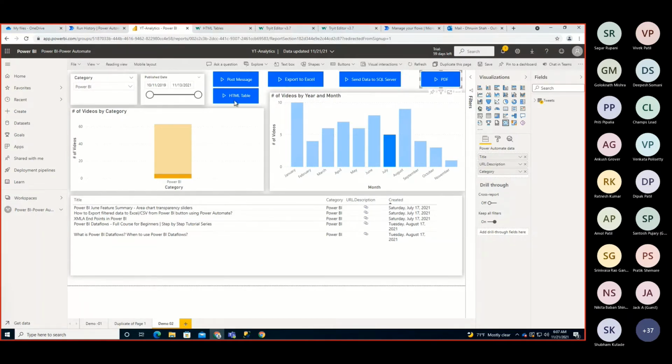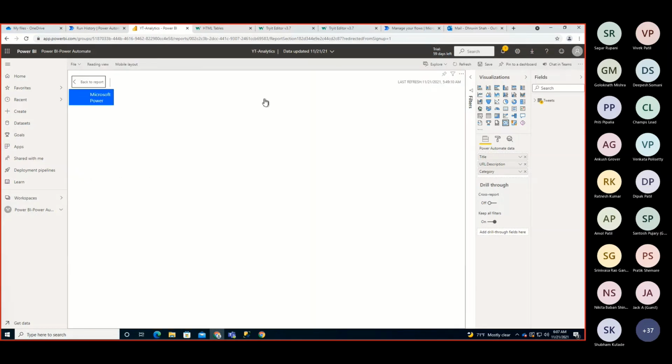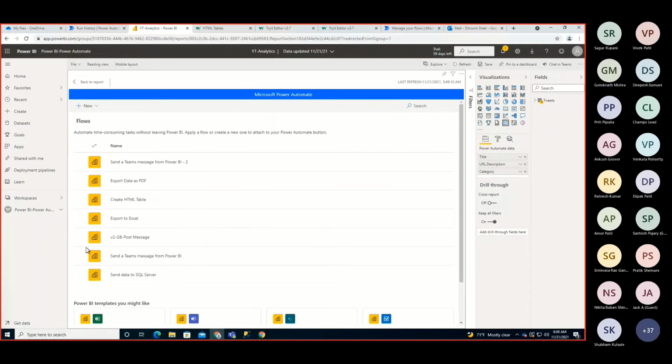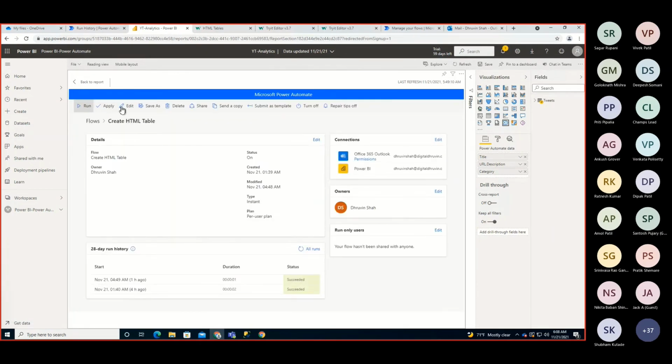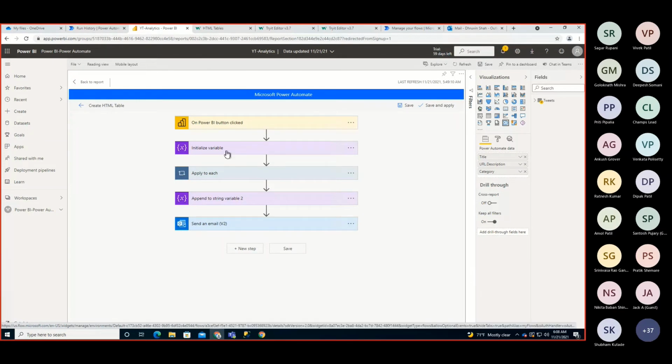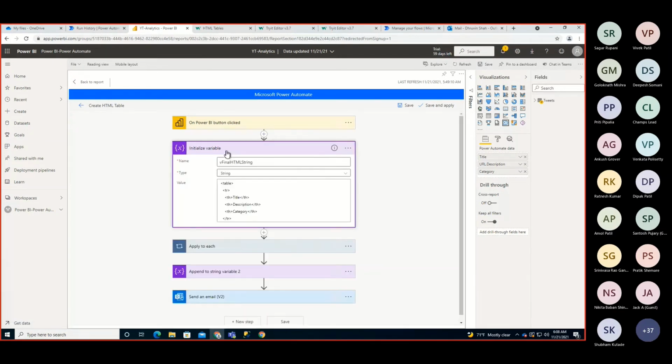So for that one, I created one more flow. Let me just edit this and show you. Over here, I have created one more flow called create HTML table. What this flow does is basically pass that context and generate the entire HTML string. Most of the time, Power BI users are doing this kind of activity for the first time.